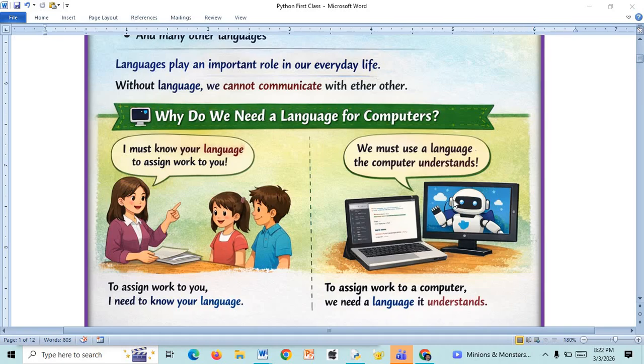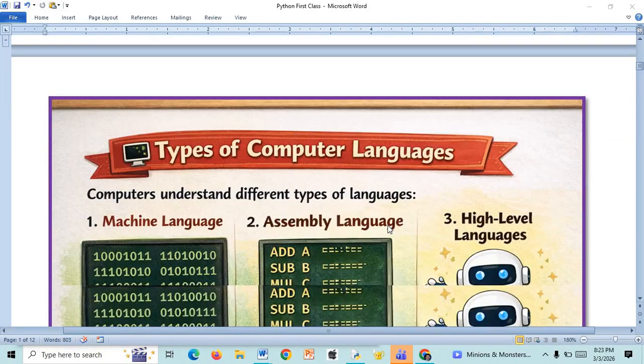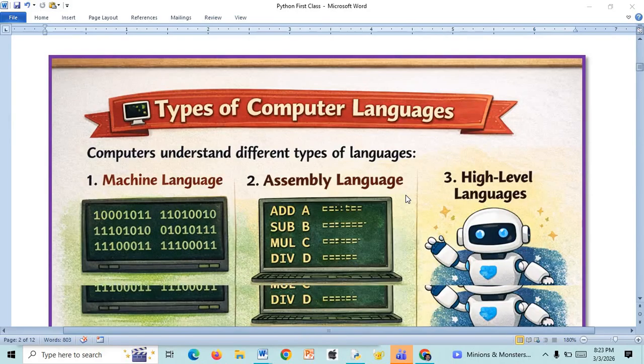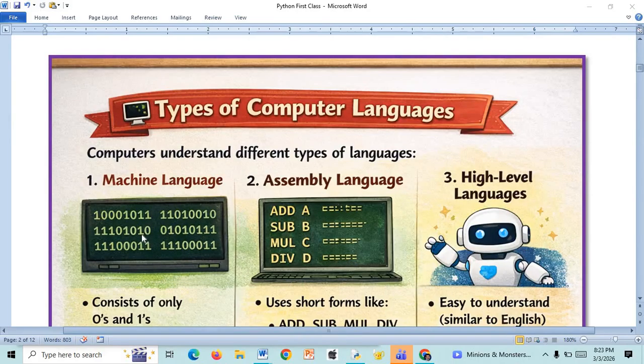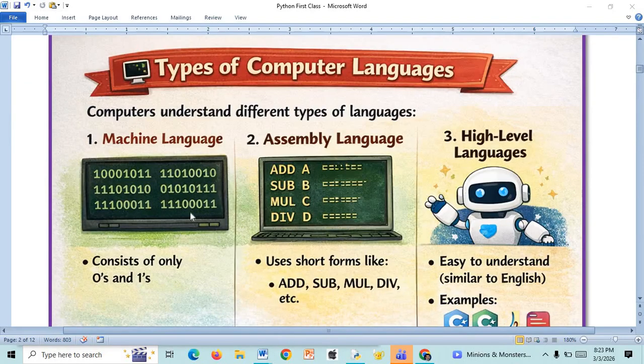Like that only, if you want to interact with a computer, you need to know the language known by the computer. Similarly, machines know different languages, like you can see on the next page, types of computer languages. All computer systems have the ability to understand zeros and ones. Actually that is called first generation programming language. It was very tedious to learn this language, because we need to give instructions to a computer system by using zeros and ones. Because of that reason, developers developed assembly level languages.